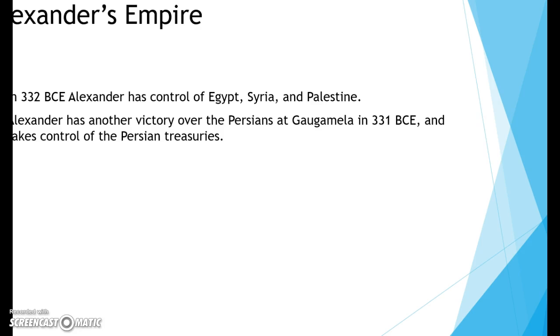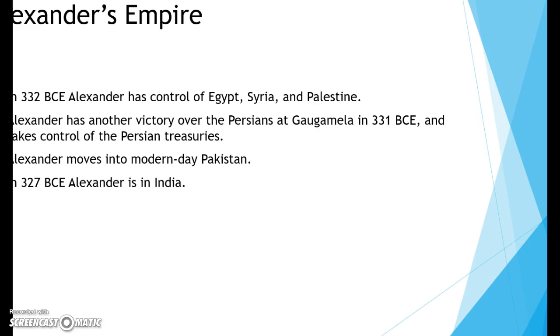In 331 BCE, Alexander has another victory over the Persians at Gaugamela and took control of the Persian treasuries. Darius went into hiding and was assassinated by one of his own men. Alexander then moved into modern-day Pakistan. And in 327 BCE, he moved into India.